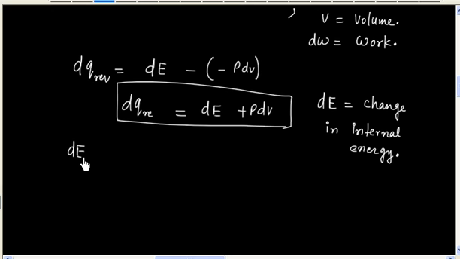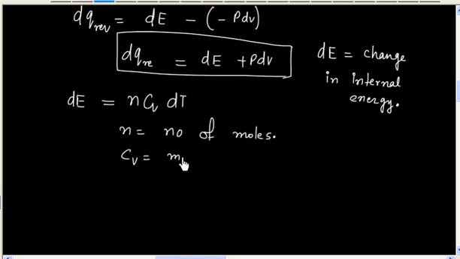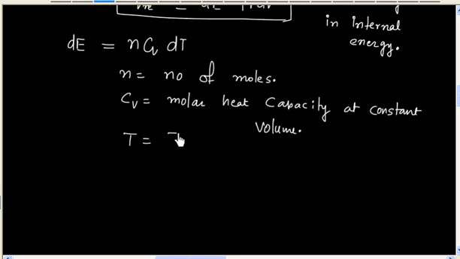And change in internal energy is given by n Cv dT, where n is the number of moles and Cv is the molar heat capacity at constant volume, and T denotes temperature.